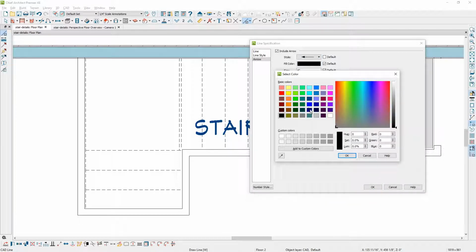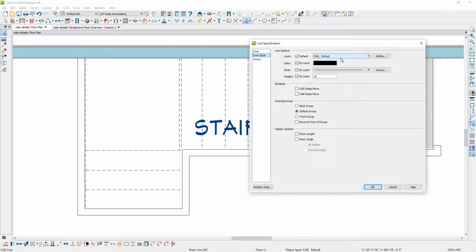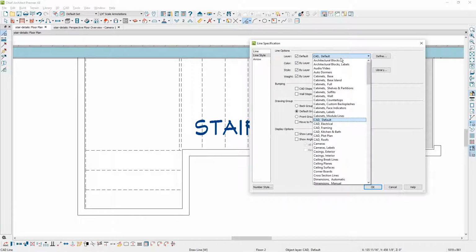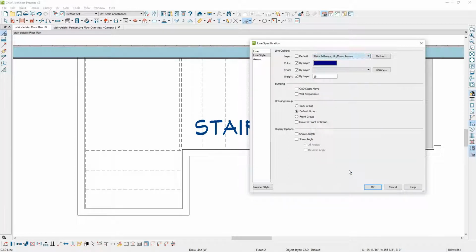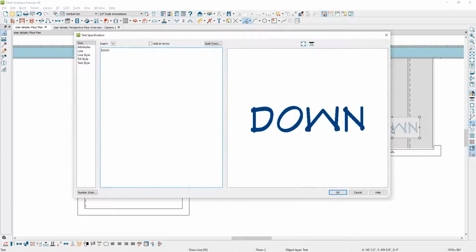Go ahead and select the color that you want. And I might also put that on the arrows layer for stairs. That way it's associated and it's easy for me to remember which layer that's on. And I would do the same thing for the text as well. I'd put that on the same layer to make it easy for me to remember.